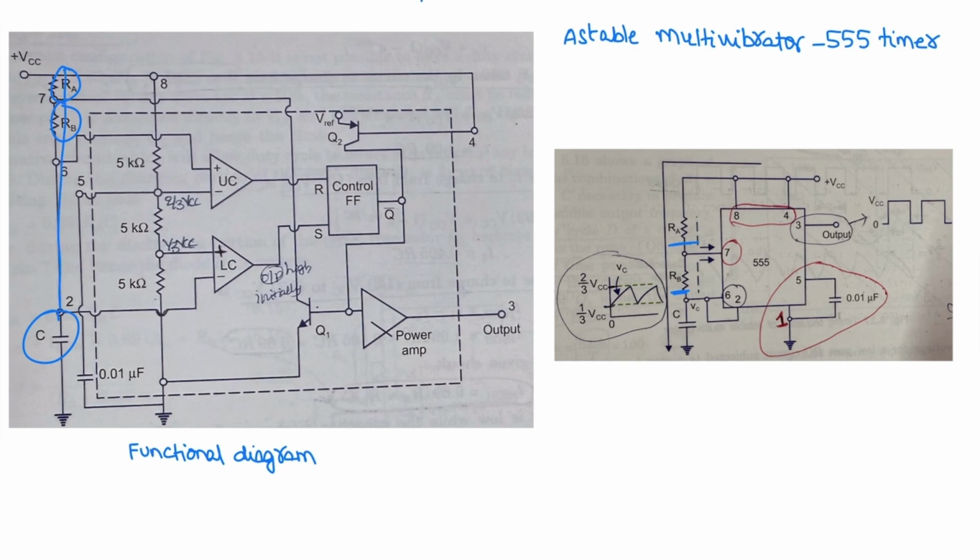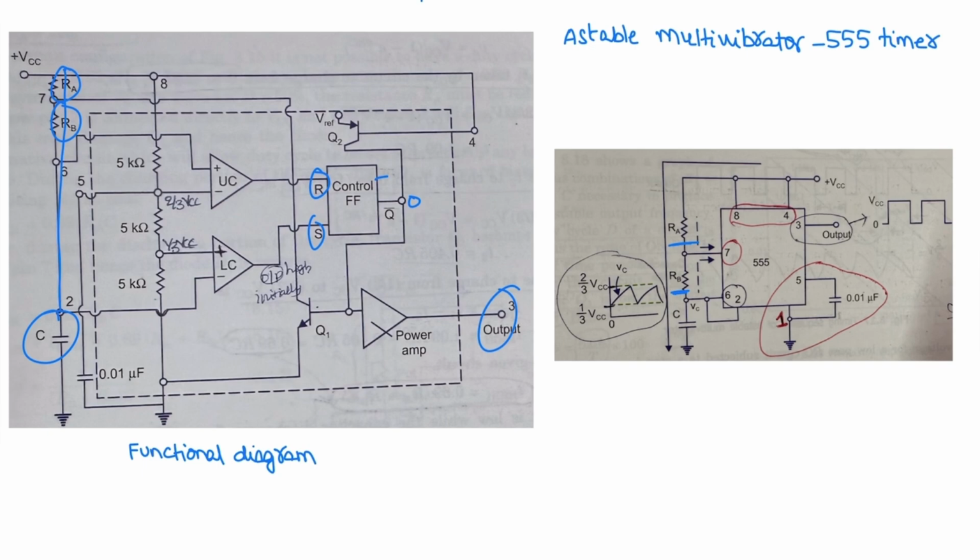During this time, the output pin 3 is high, equal to VCC, as R is equal to 0 and S is equal to 1. Now the flip flop is set. So for the flip flop set, Q is 1, Q bar will become 0, which has clamped to the timing